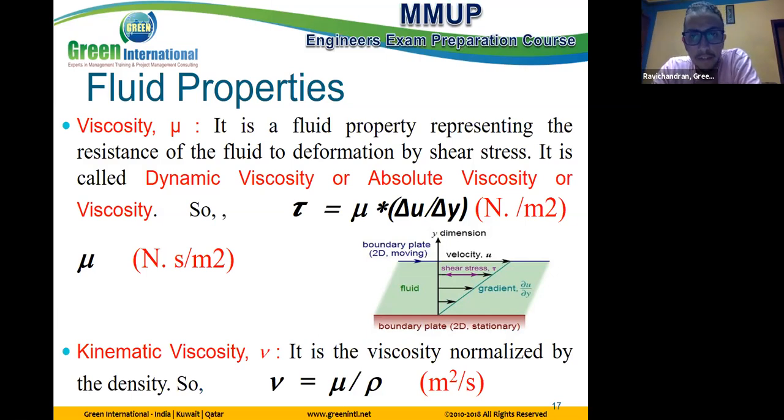Viscosity definition: it is a fluid property that represents the resistance of the fluid to deformation by shear stress. Again, it's a property, first thing. So we can check for each fluid, we have a value for viscosity. But this property, it represents what? Resistance of the fluid.